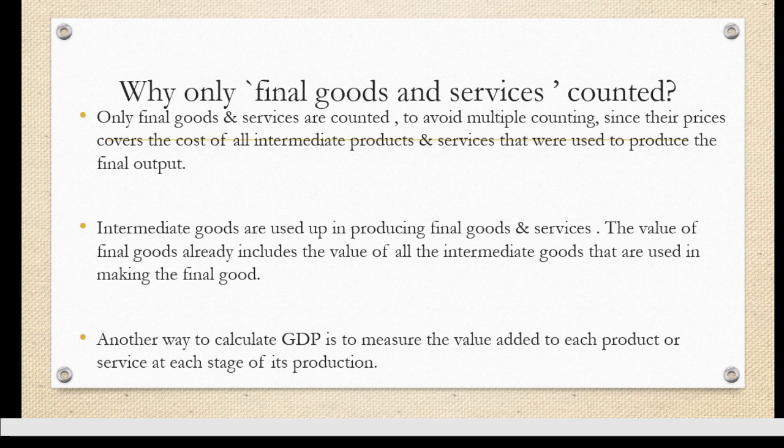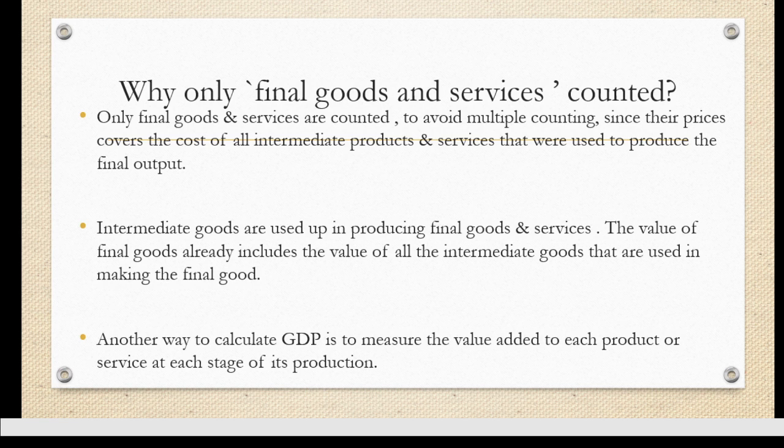Intermediate goods are used in producing final goods and services. The value of the final goods already includes the value of all the intermediate goods used in making the final good. Another way of calculating the GDP is to measure the value added to each product or service at each stage of its production.